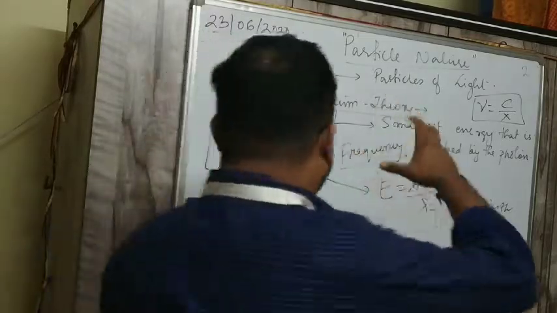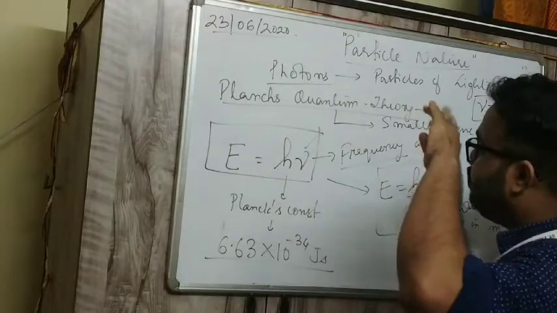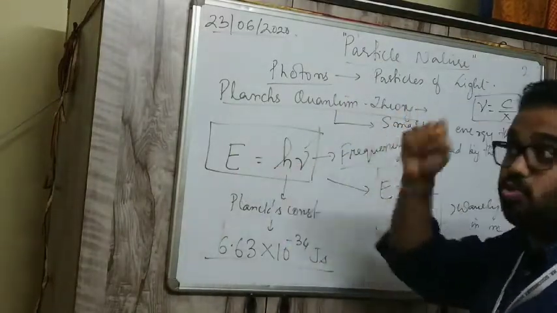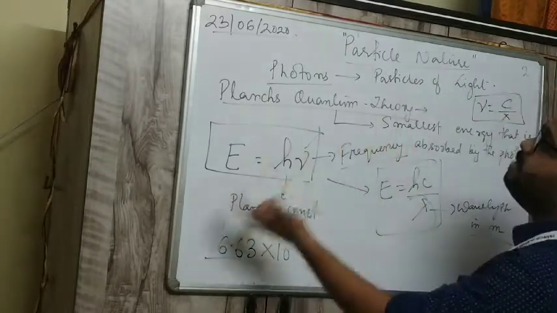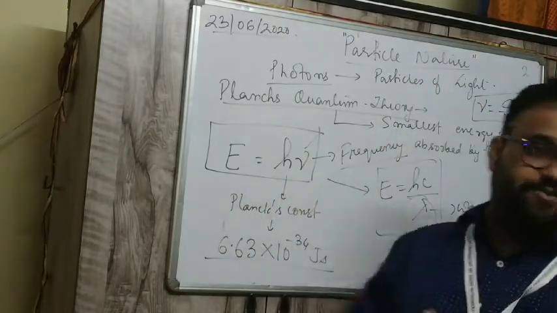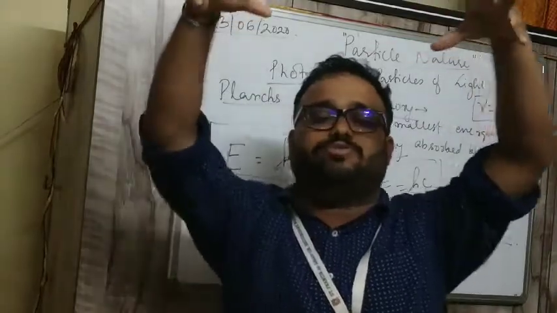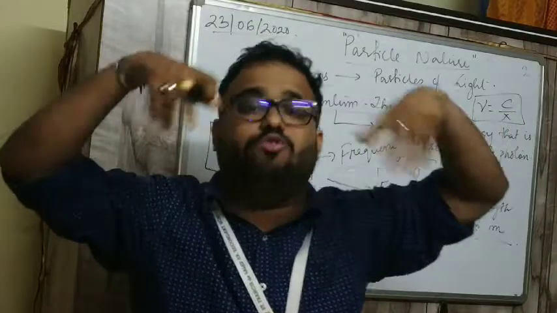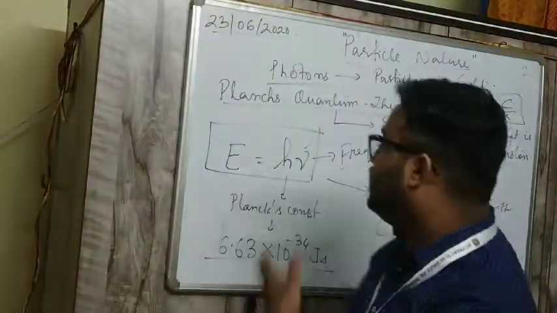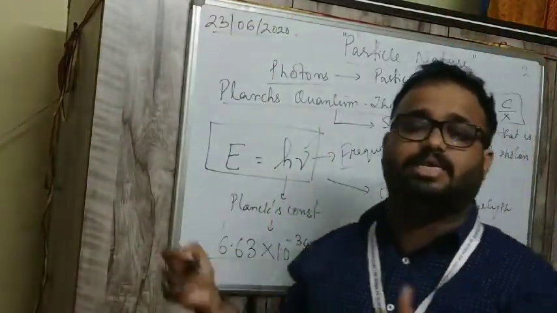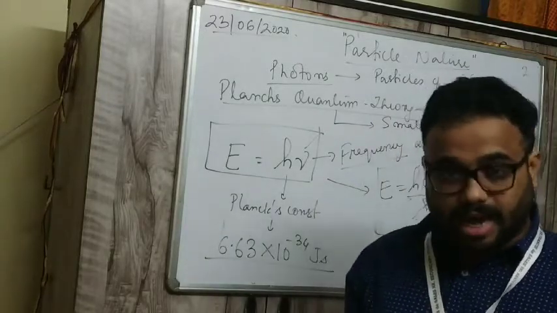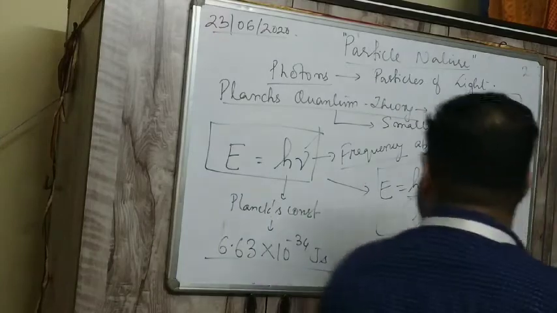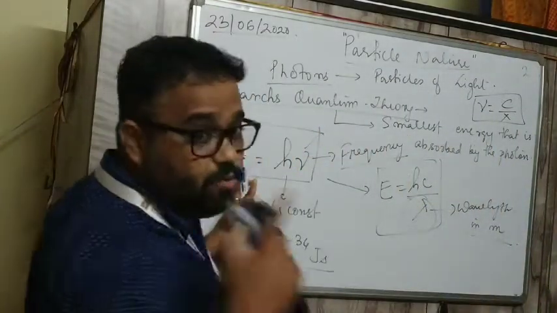If any light of incident frequency nu falls on it, then the energy of one photon, meaning one particle of light, will be h times nu. If any light of frequency nu is falling on us, then how much energy will the photon, the particle of that light, give? That is E equals h nu, that is hc by lambda. Clear? So this is the energy of one photon.